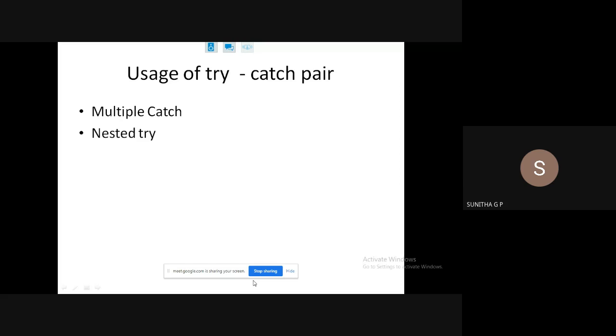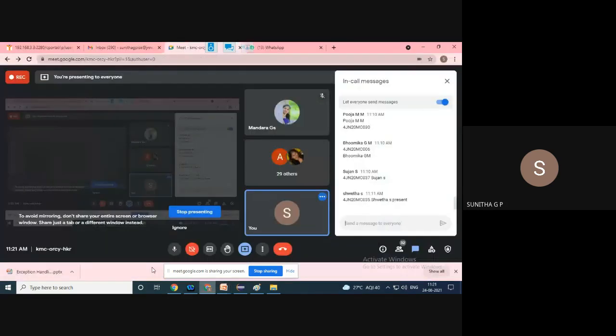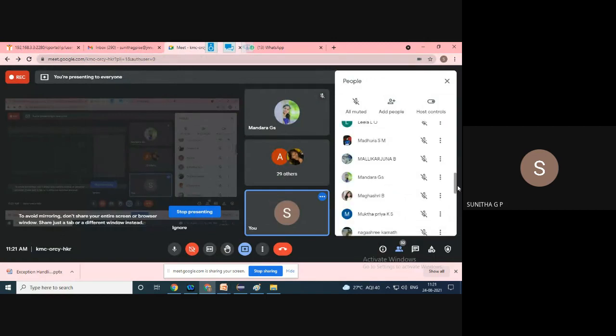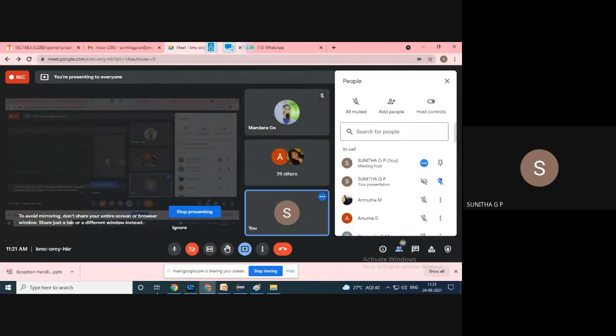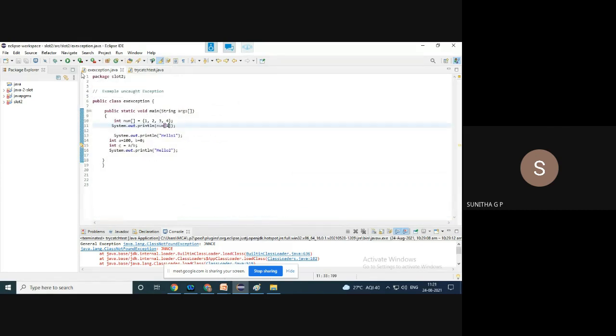Now we'll see a simple example of handling an exception using a simple try catch block. Only a simple thing I have given here. Here we'll try and understand the concept.